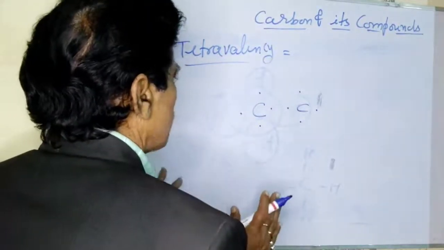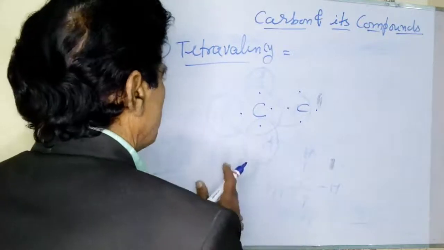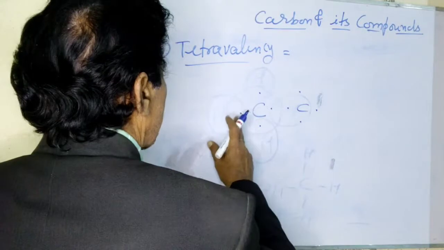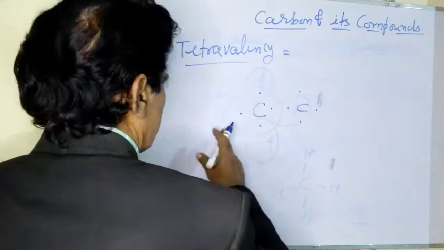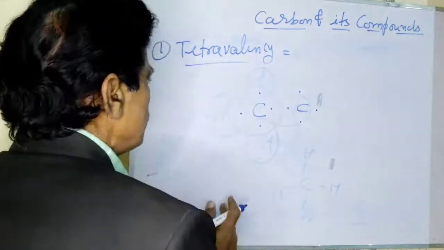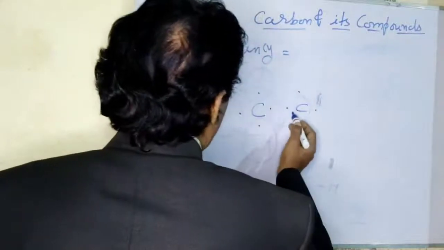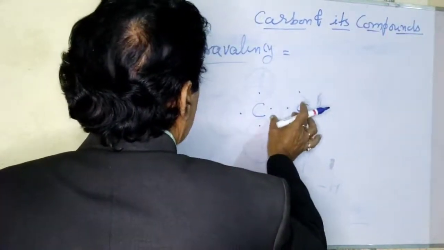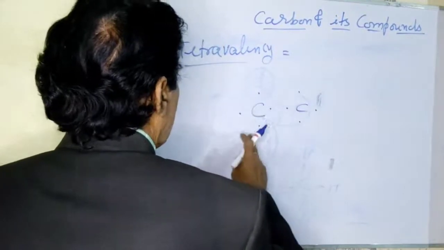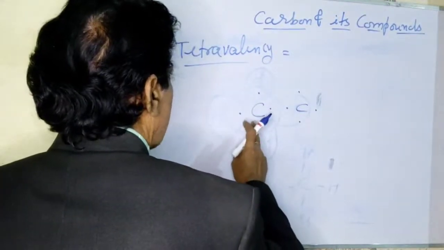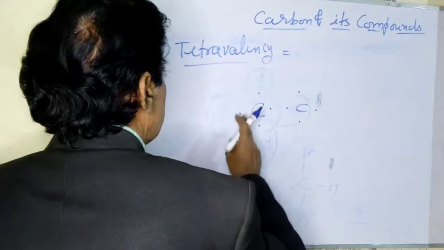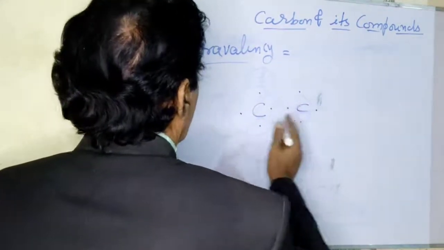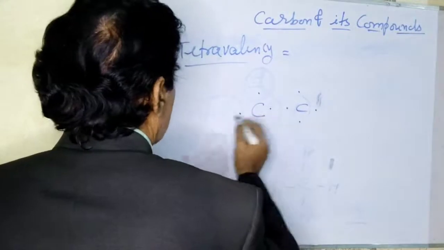There are 6 hydrogen atoms which have to be bonded with 2 carbon atoms, 3 hydrogen atoms each. So what happens? One electron is shared between the carbon atoms and 3 other electrons of each carbon are shared with the 3 hydrogen atoms separately.